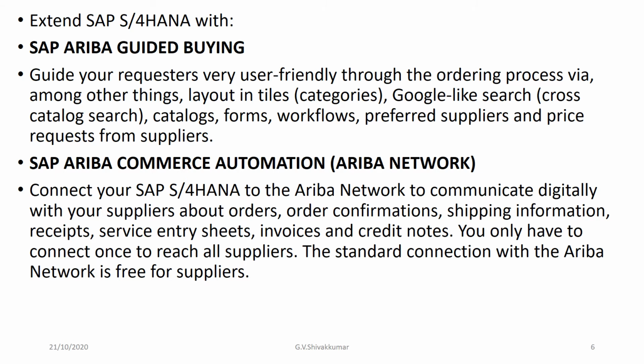So the purchase order collaboration involves sending a purchase order from SAP S/4HANA and receiving confirmation from Ariba Network, receiving the ASN from Ariba Network, and then finally sending goods receipt materials from SAP S/4HANA. So this forms the purchase order collaboration functionality. We are now seeing the extent of SAP S/4HANA with SAP Ariba Guided Buying.